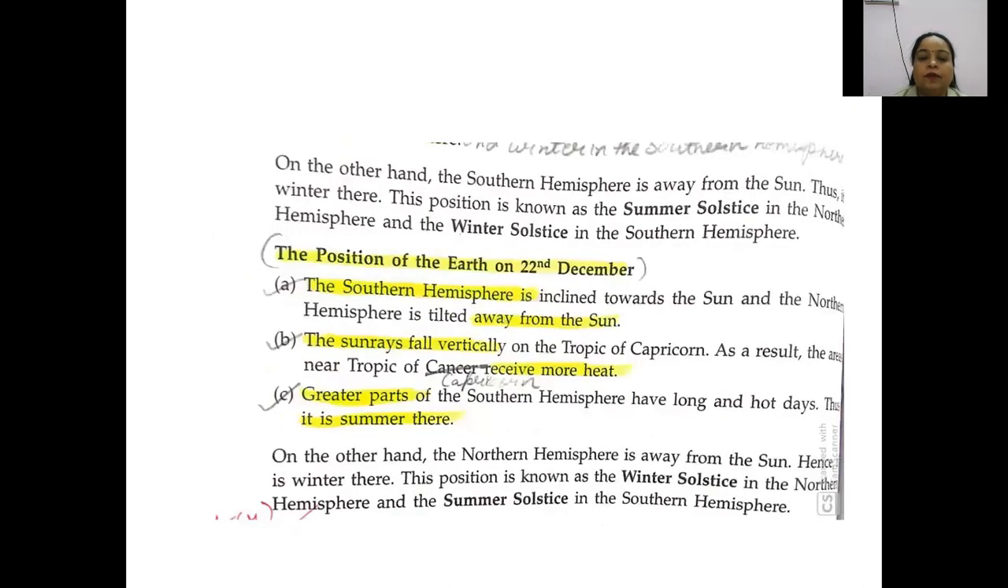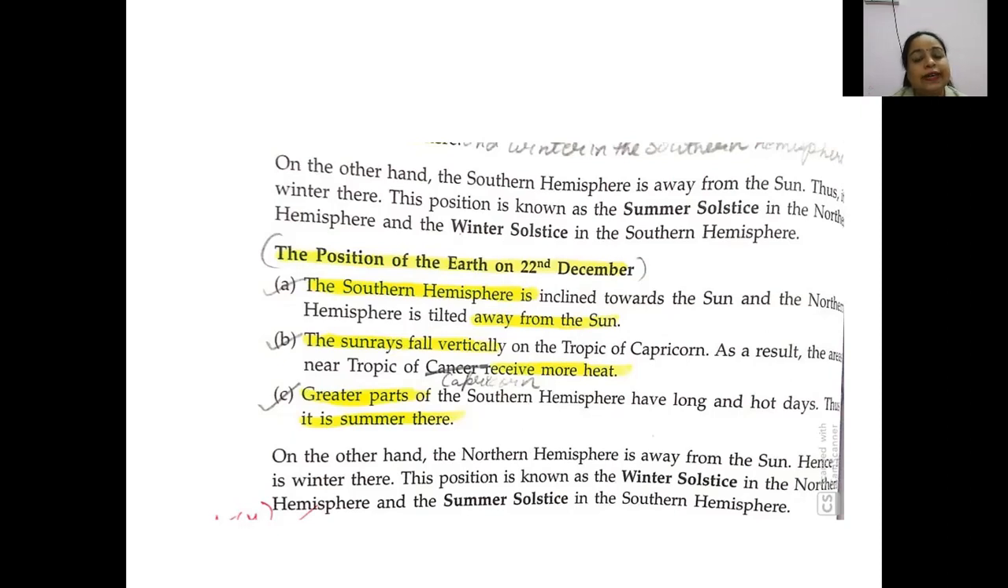So children, on the other hand, what is going on in the southern hemisphere? It is far away from the sun, so they are experiencing winters. Okay, Australia witnesses winters during the months of April, May and June. This position is known as the summer solstice in the northern hemisphere and the winter solstice in the southern hemisphere. So these are the two parts of the earth on 21st of June.